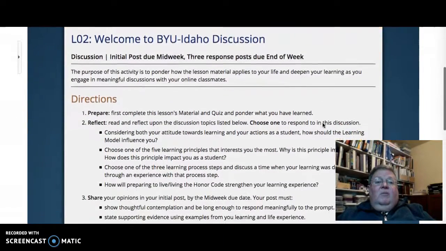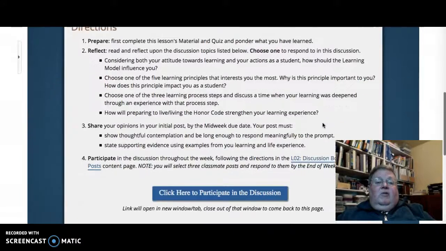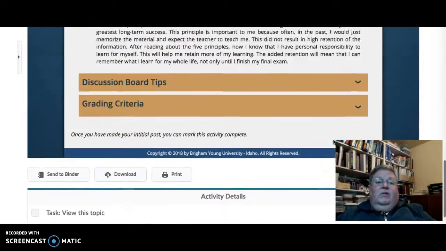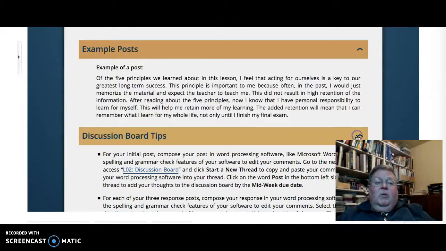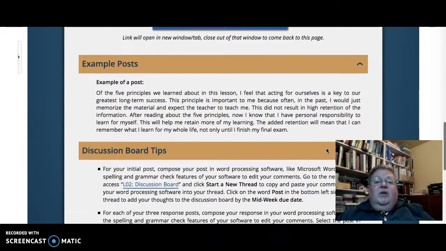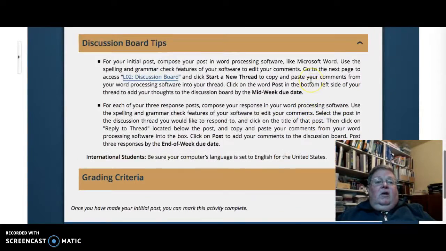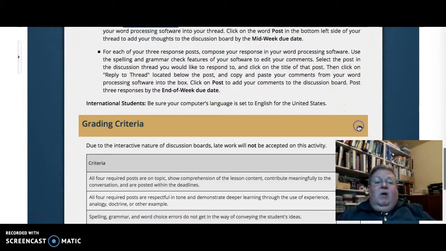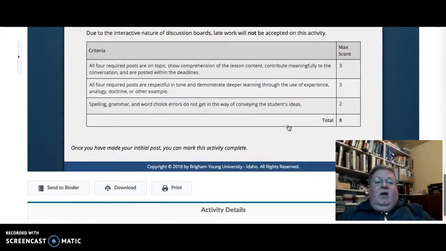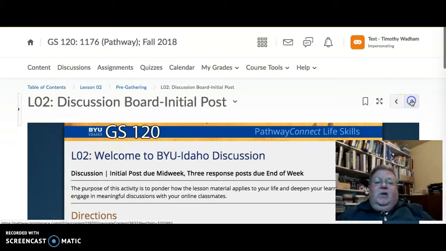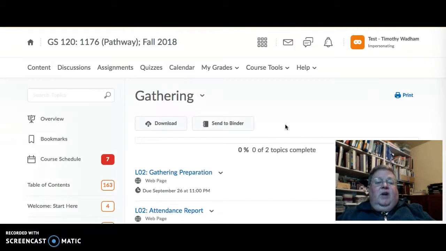The next piece is the discussion board initial post, and you have some example posts to show you what it's like, what a post could be like of the 5 principles that you've been learning about in the learning model this week. Tips for using the discussion board, and the grading criteria that I'll be using to grade your assignment. All of these things are due on Wednesday evening, the day before the gathering.